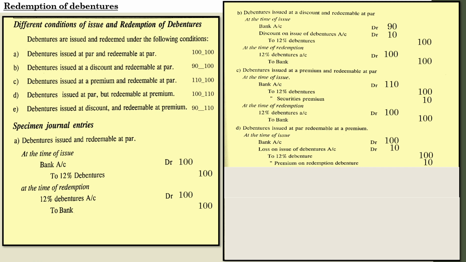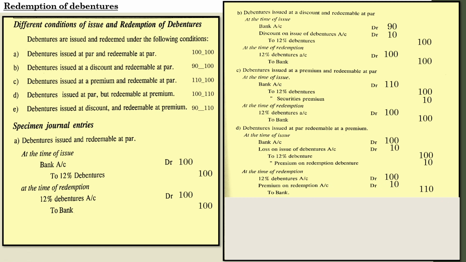Because here the company has to pay premium on redemption and it is treated as a loss. So with regard to those debentures, even though it is issued at par, the company has to repay premium at the time of redemption. So it is actually a loss for the concern. So it has to be adjusted at the time of issue also. And at the time of redemption there will be a slight change. The entry will be 12% debentures account debit 100, premium on redemption rupees 10, and to bank 110.